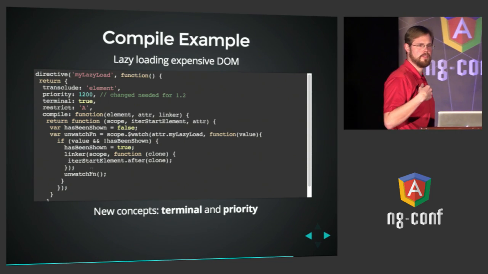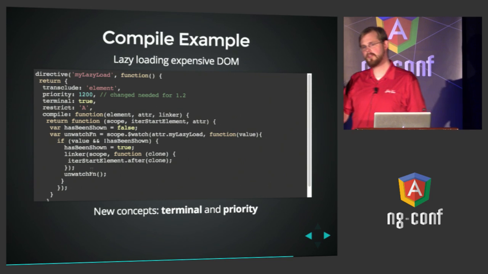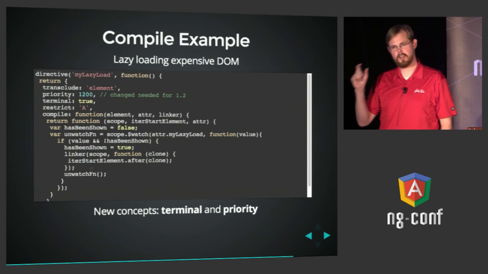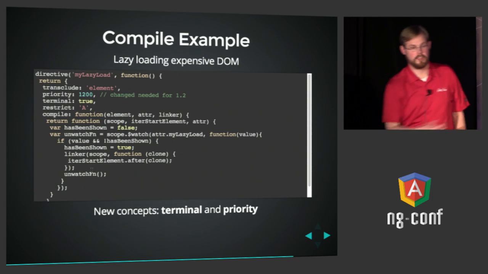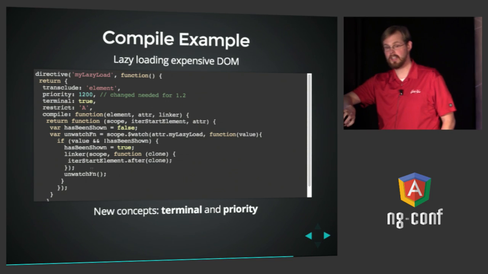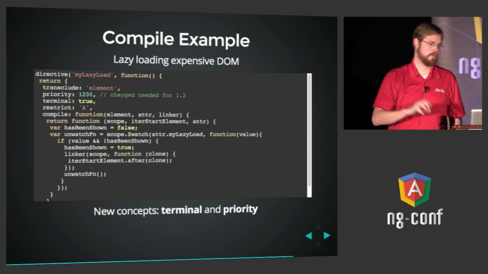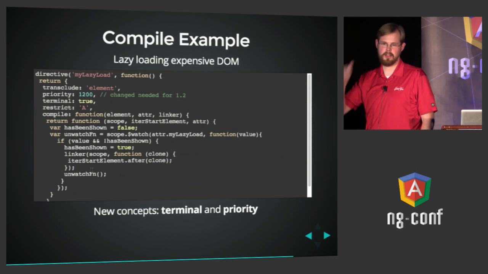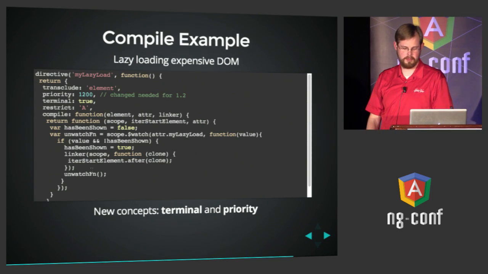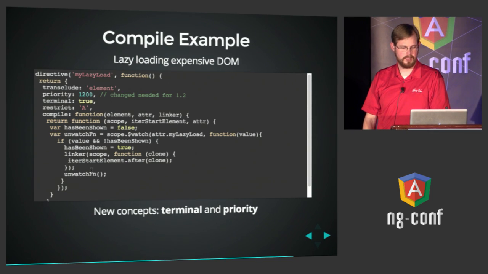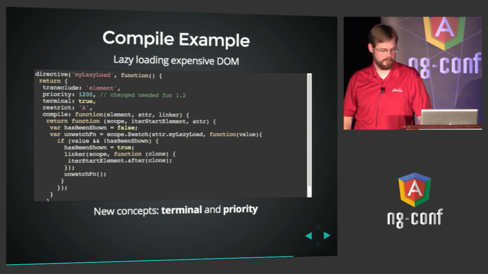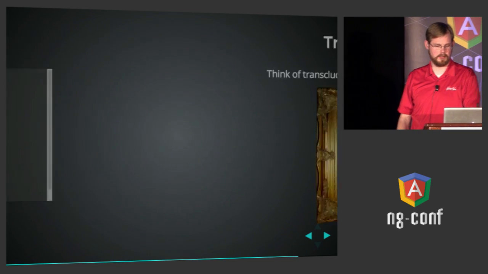So you might say, how is this different from NG-If? And the answer is, it's almost exactly the same as NG-If, except for when that expression becomes falsy, NG-If actually removes the DOM again from the browser. And when it becomes truthy, it puts it back in, relinks it again, and again, falsy comes out. This one only adds DOM and then bails and never watches again. So it's really great for high-cost startup stuff. So that's an example of when you would use compile. And just a note, the priority property did change in Angular 1.2. So if you haven't already upgraded, the scheme there changed a little bit.